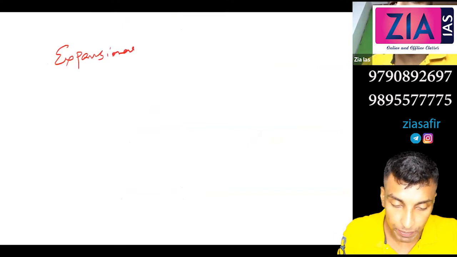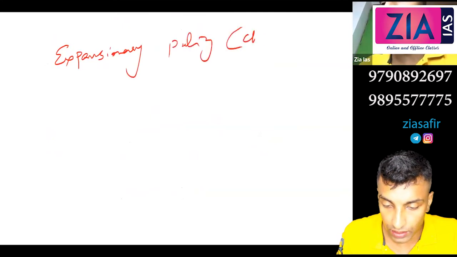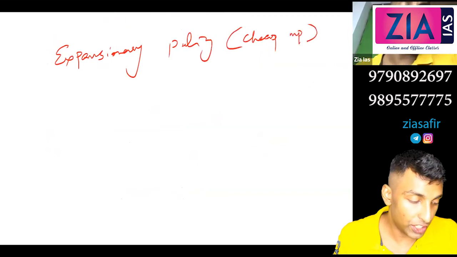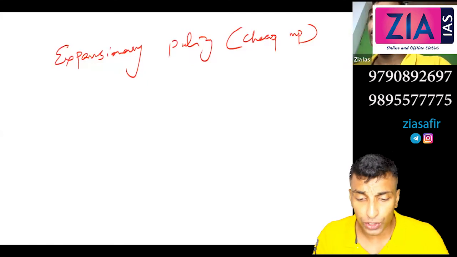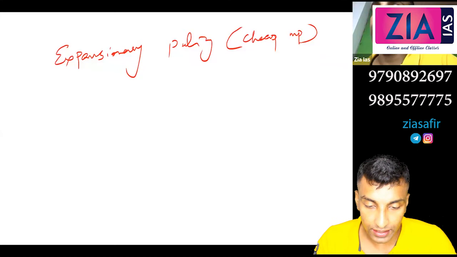So in case of contractionary monetary policy, money is dearer. So it is a dear money policy, and you will increase all the interest rates. What about expansionary monetary policy? It is the opposite. Expansionary policy is a cheap money policy. Money is cheap means what? The cost of money is actually interest. So interest is less here.